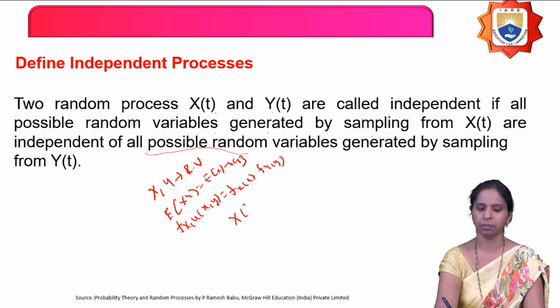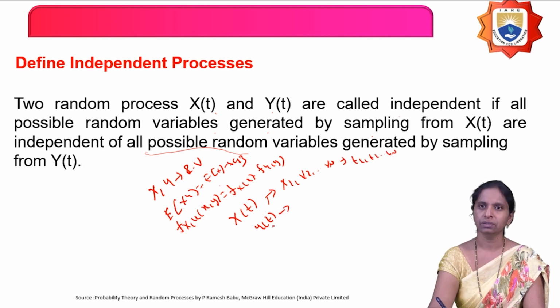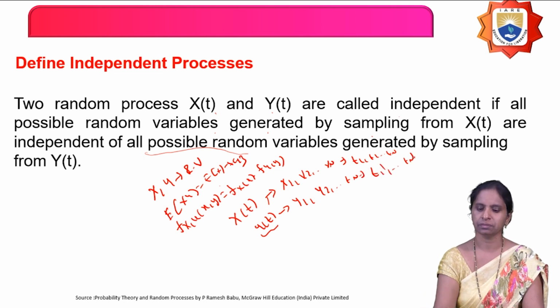The same concept will now apply to the random process also. So consider two random processes x of t and y of t. For this random process, you are defining the random variables x1, x2 and so on xn by keeping the time constants t1, t2 and so on tn. Similarly, you are defining n random variables in the random process y of t by keeping the time constant, let us say t1 dash and so on tn dash.